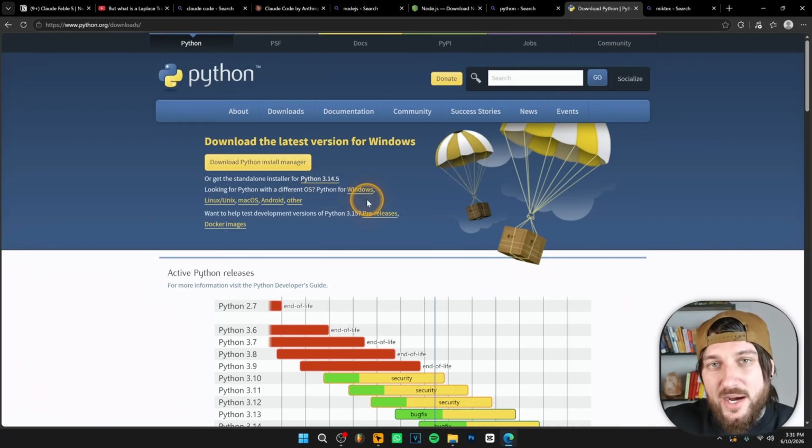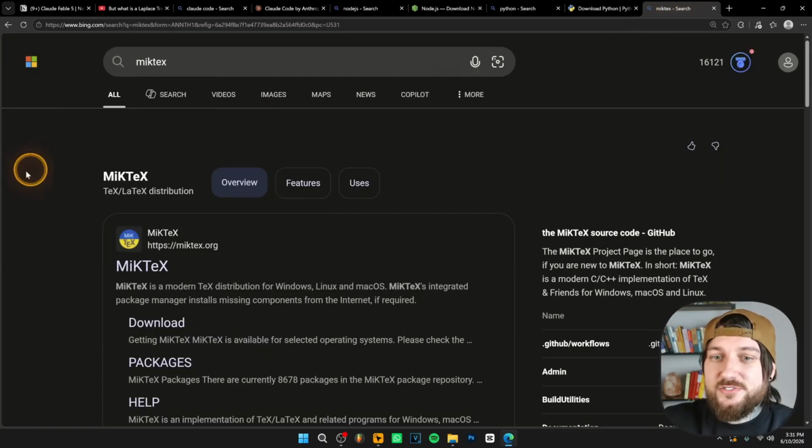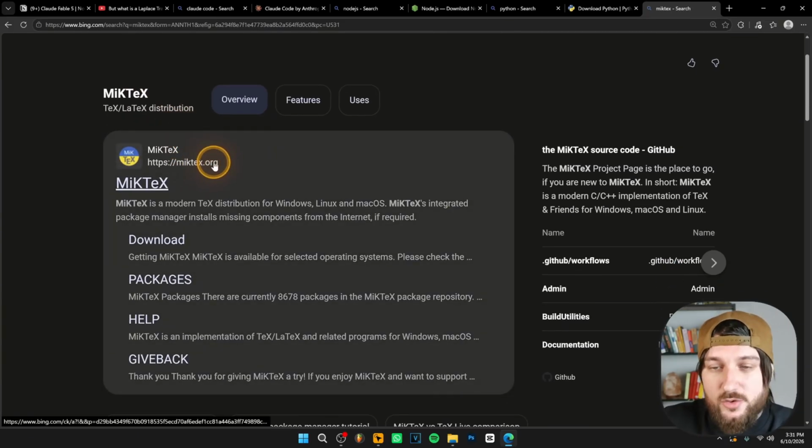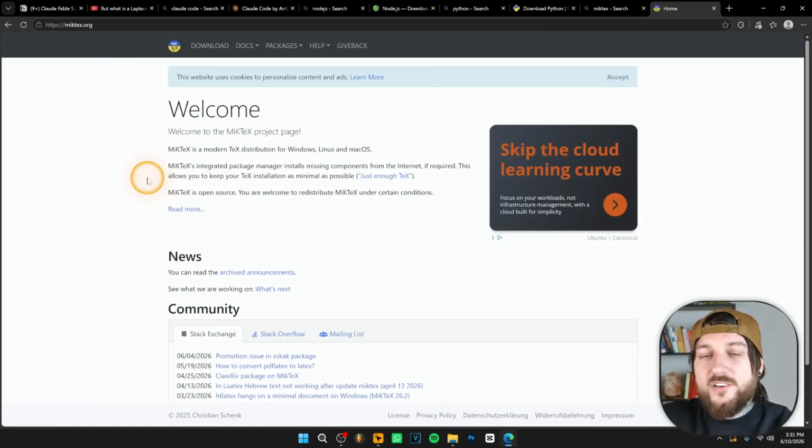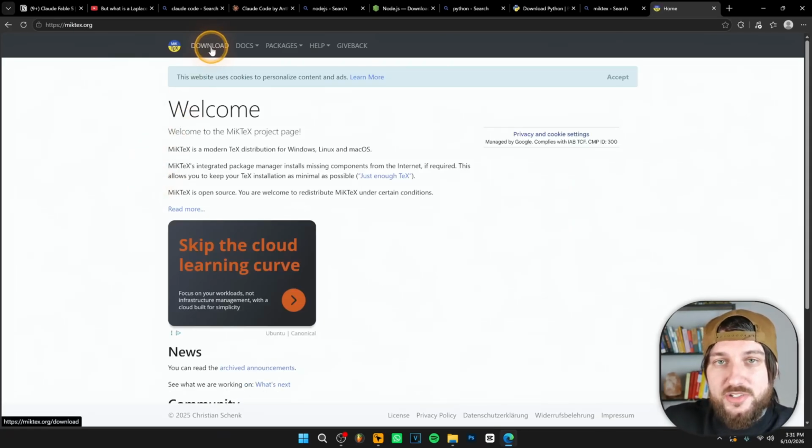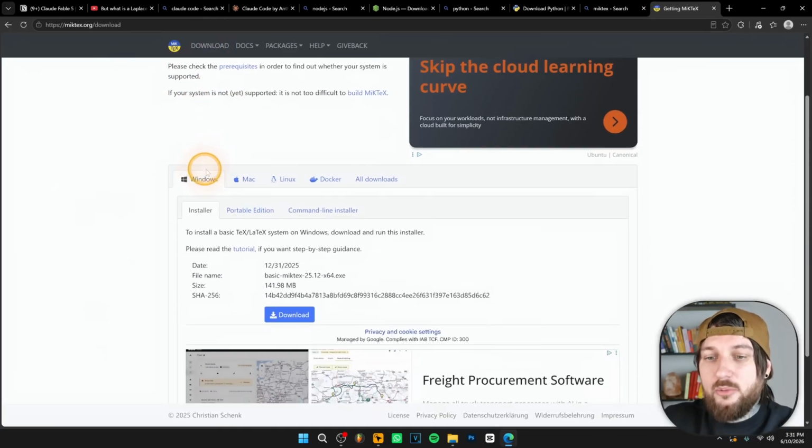Now, after you install Python on your computer, I want you to go to your browser again and search for MiKTeX over here. As you can see, MiKTeX. After you search for this, go to their website, which is miktex.org, click on this. Then over here at the top where it says download, click on download and then download it on your computer.